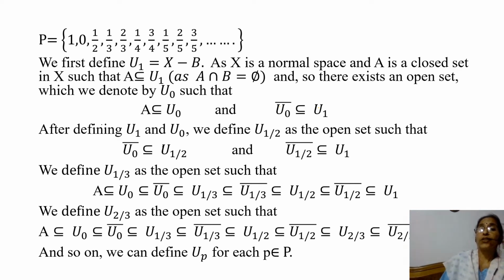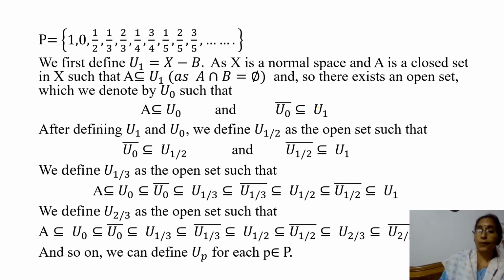As we have defined U_1 and U_0, we want to define the next rational number, that is 1/2, which is in P. Since 1/2 is greater than 0 and less than 1, we consider that closure of U_0 is contained in U_1. As closure of U_0 is a closed set contained in the open set U_1, we define an open set U_half such that closure of U_0 is contained in U_half and closure of U_half is contained in U_1.